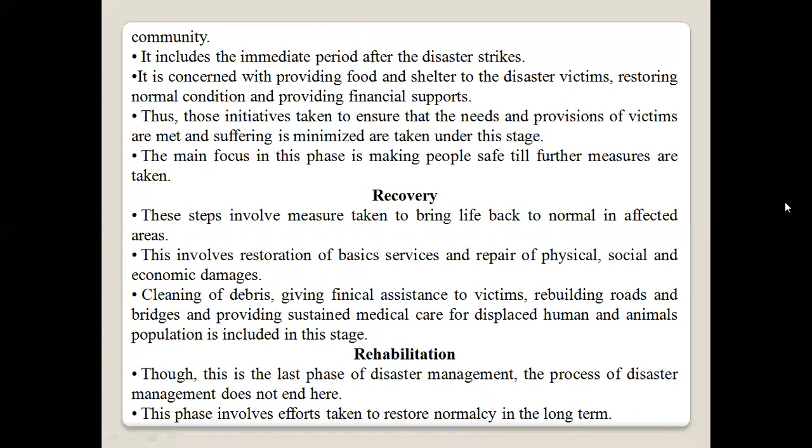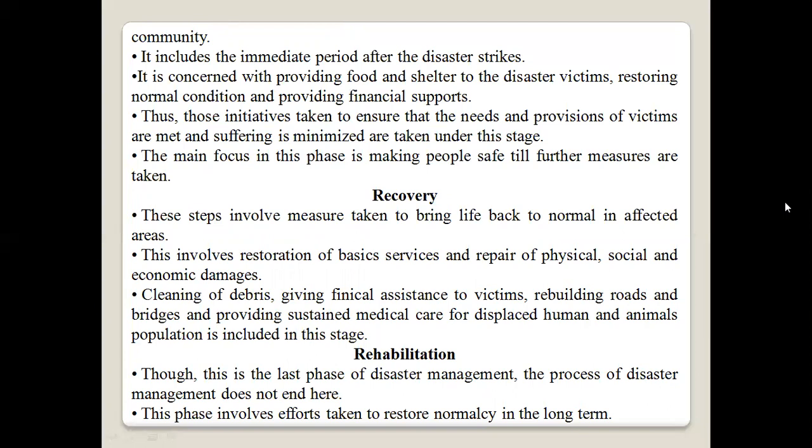This involves restoration of basic services and repair of physical, social, and economic damage, cleaning of debris, giving financial assistance to victims, rebuilding roads and bridges, and providing sustainable medical care for the displaced human and animal population. This is included in this stage. Rehabilitation is the last phase of disaster management.